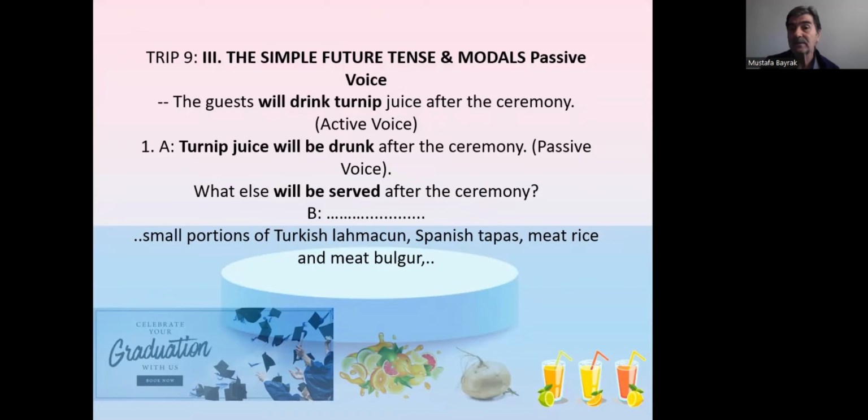Spanish tapas will be served after the ceremony. And meat, rice, and meat bulgur will be served after the ceremony, but they will be served in small portions.